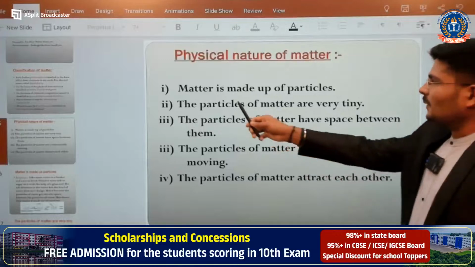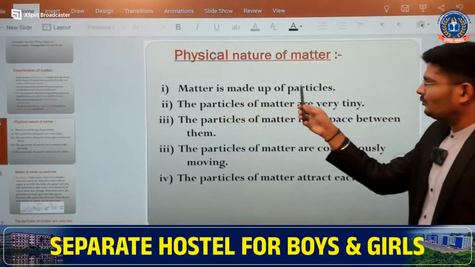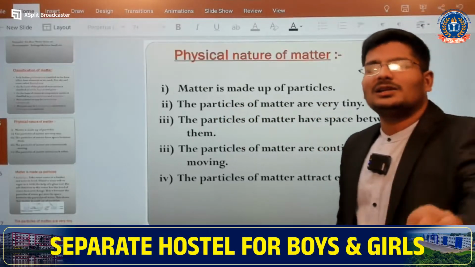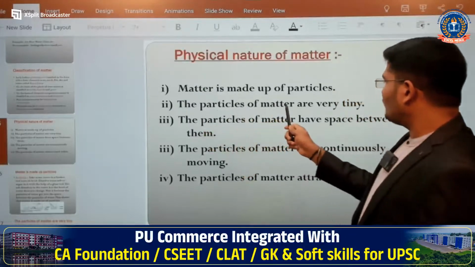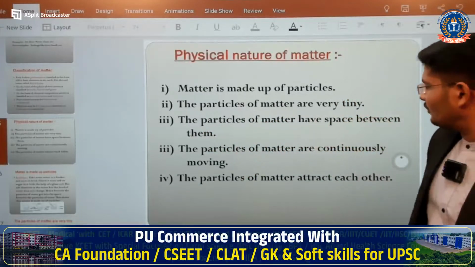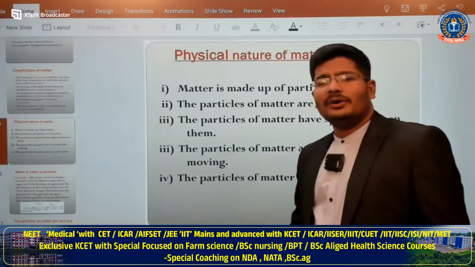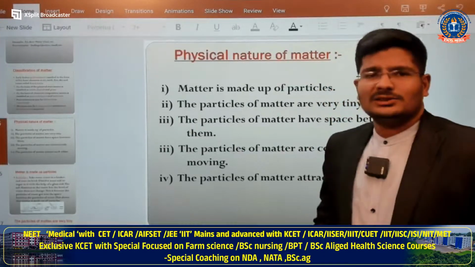So here, matter is made up of tiny particles. So this particle is nothing but what? Your atoms. We will see the next one. The particles of matter are very tiny. Already I have told you the particles of matter are very tiny. And how can we understand?